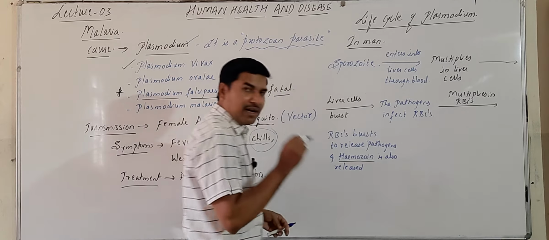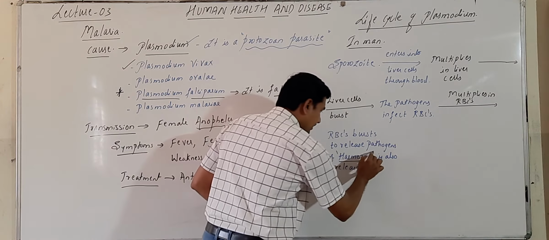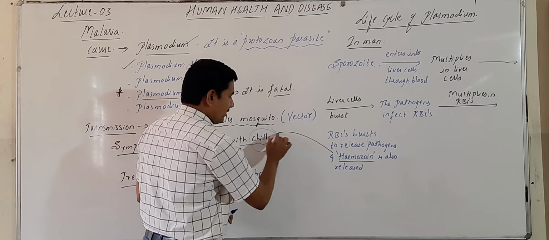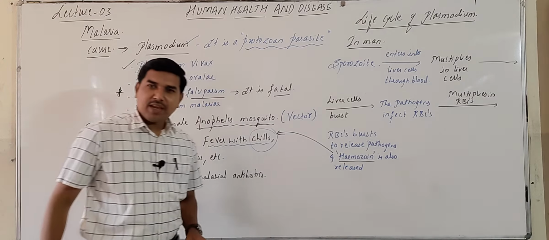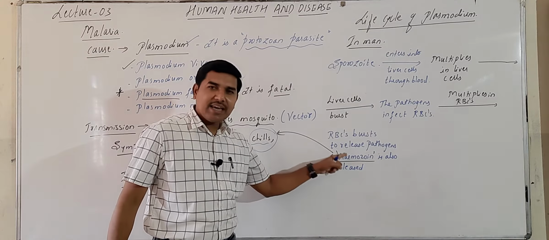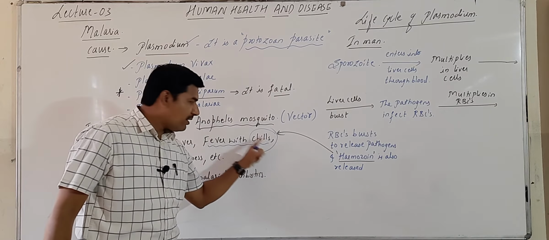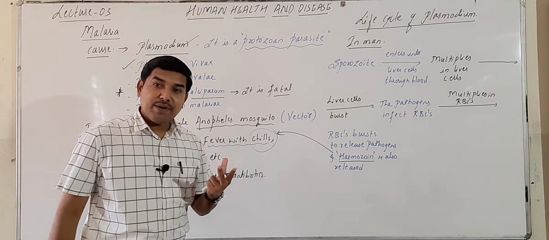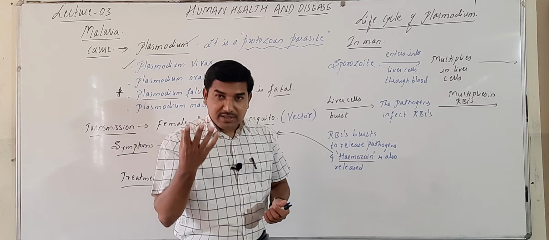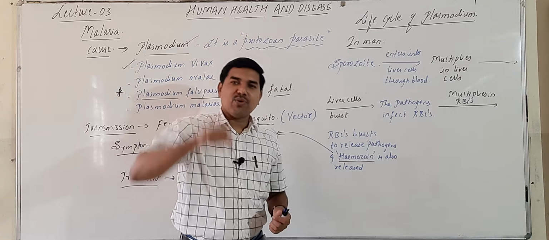Hemozoin is the chemical that is responsible for the chilling effect. Hemozoin is the chemical that is responsible for the chills. That means when RBCs burst out, then we get chill fever.